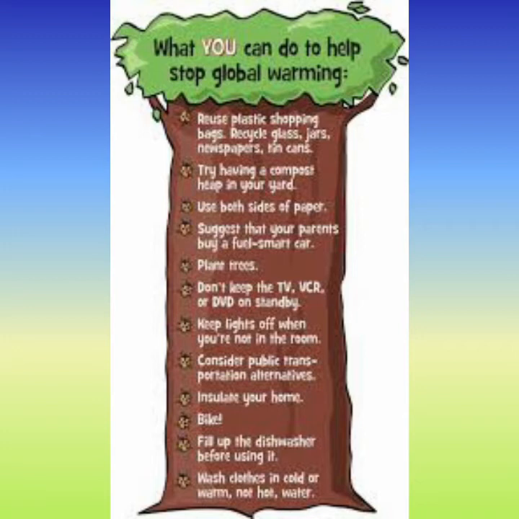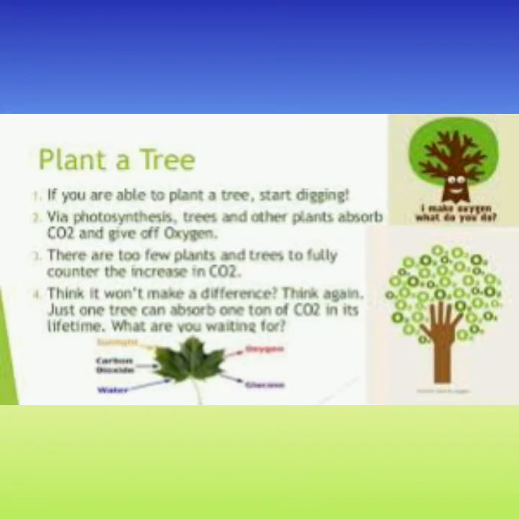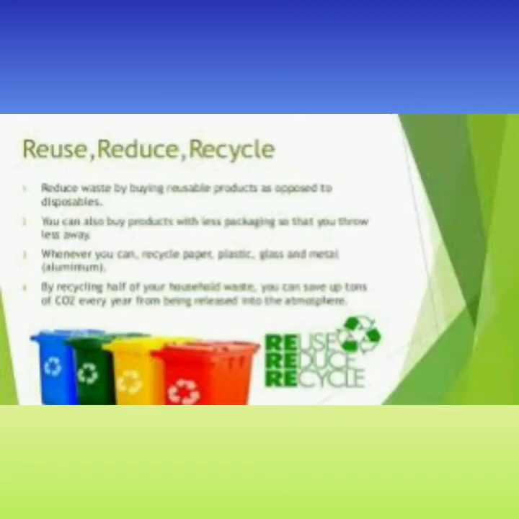oxygen by planting trees. Trees are very important. You know that trees take in carbon dioxide and give oxygen. And there are too few plants and trees to fully counter the increase in CO2. So more and more afforestation will reduce global warming, and more deforestation will increase global warming. So we should take care that we plant more trees, grow more trees.